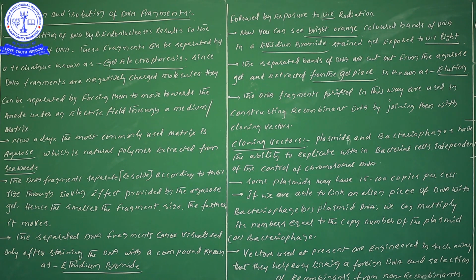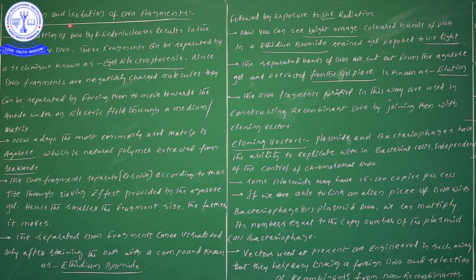Okay ma. Now in this video, we are going to discuss the gel electrophoresis technique. This gel electrophoresis technique helps in the separation of DNA fragments based on the size or the molecular weight. In this explanation, I am going to explain gel electrophoresis as well as the characters required for cloning vectors. In this video, I am going to cover gel electrophoresis and cloning vectors. Now let us see one by one.